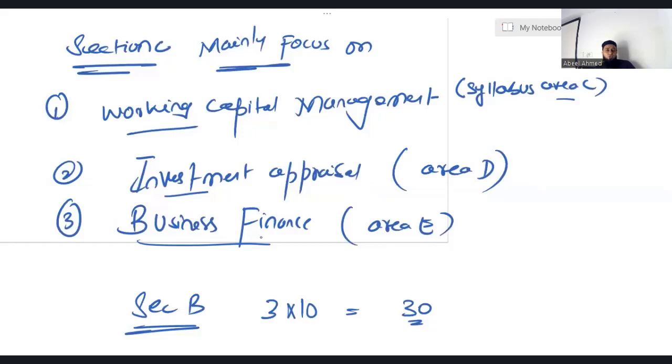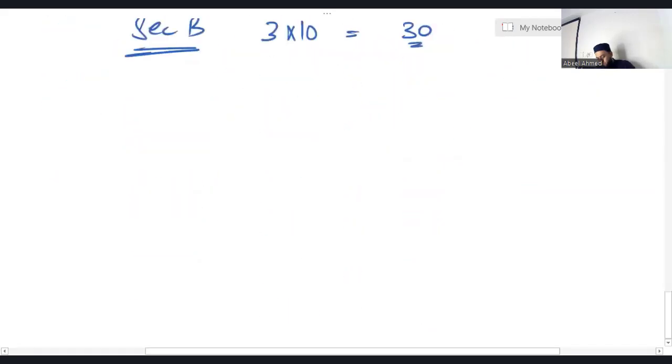But when it comes to section A and B of the paper, you need to know the entire syllabus. And let me tell you one thing: in my course, inshallah, we'll cover each and everything. Now, let me quickly discuss the main areas of the syllabus and I'll give you a little bit of an idea of each and every area, inshallah.